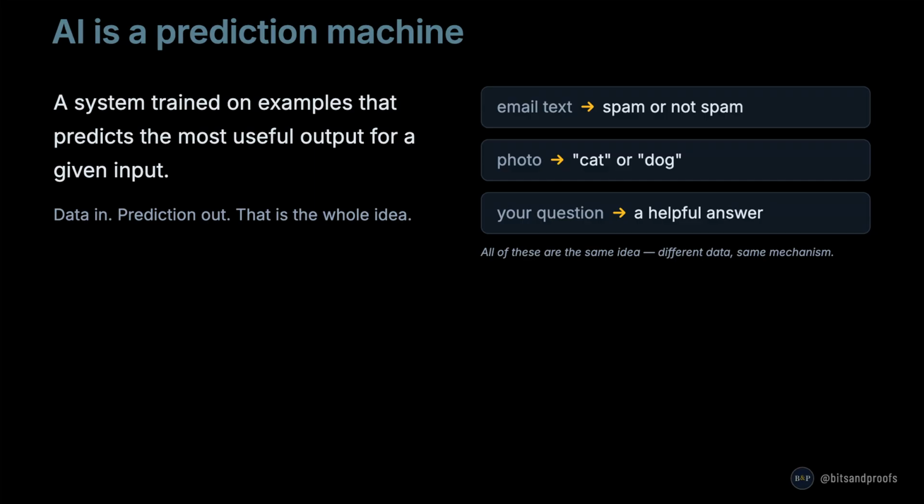Here is the simplest way to think about AI. It is a prediction machine, a system trained on examples that predicts the most useful output for a given input. Data in, prediction out. Look at these three examples. You give it the text of an email, it predicts spam or not spam. You give it a photo, it predicts cat or dog. You give it a question, it predicts a helpful answer. These are very different tasks, but they're all the same underlying idea: different training data, same mechanism.